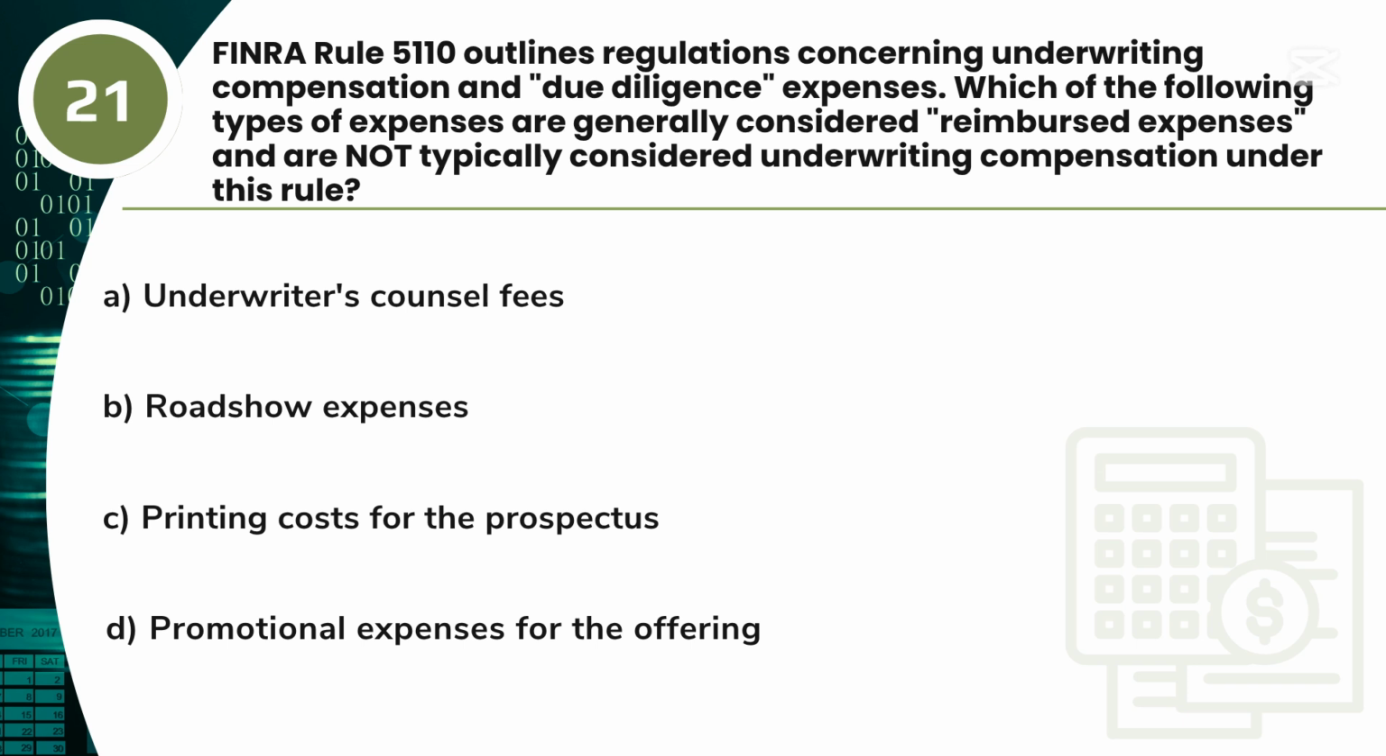Question 21. FINRA Rule 5110 outlines regulations concerning underwriting compensation and due diligence expenses. Which of the following types of expenses are generally considered reimbursed expenses and are not typically considered underwriting compensation under this rule? A. Underwriters' counsel fees. B. Roadshow expenses. C. Printing costs for the prospectus. D. Promotional expenses for the offering.